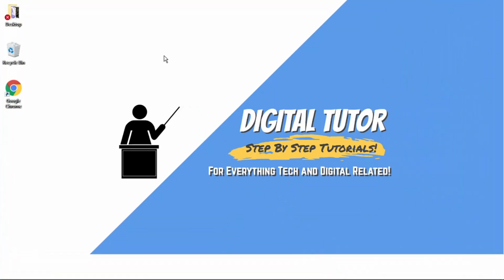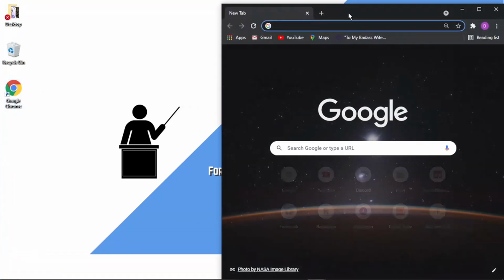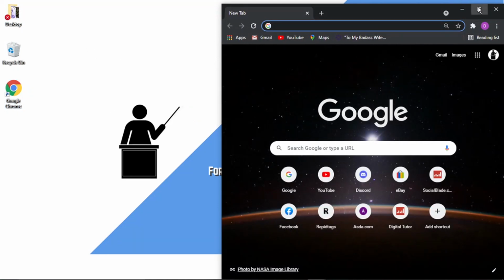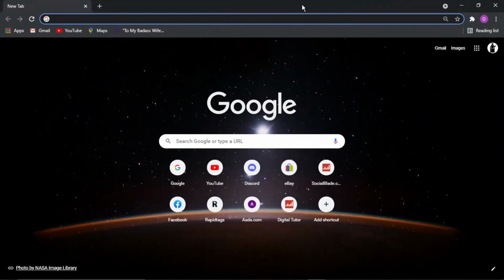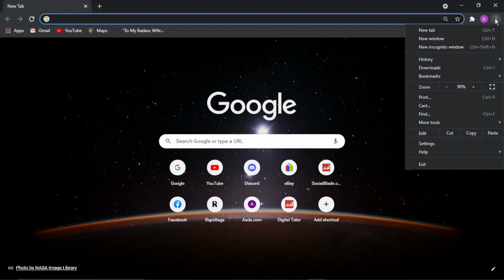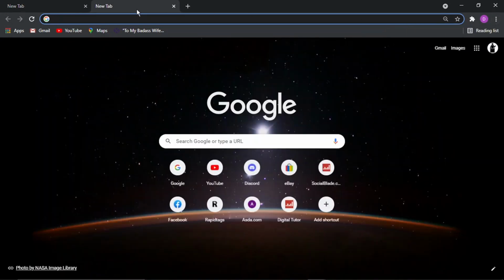So it's fairly easy to do this. What we're going to do is open up a new Google Chrome browser. And there's a couple of ways you can actually open up a new tab. So the first thing you can do is actually come to the three dots in the top right hand corner. And if you give that a click, you'll see the option at the top which says New Tab. So you just give that a click and that's going to open up a new tab.